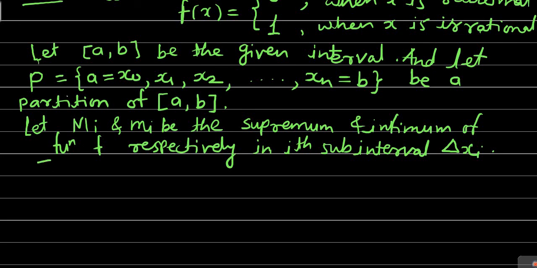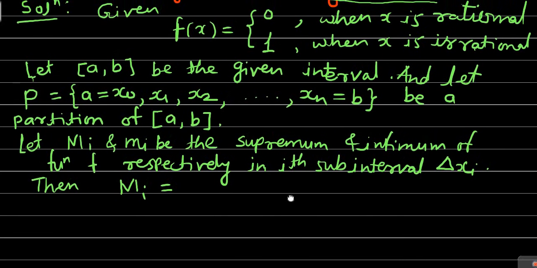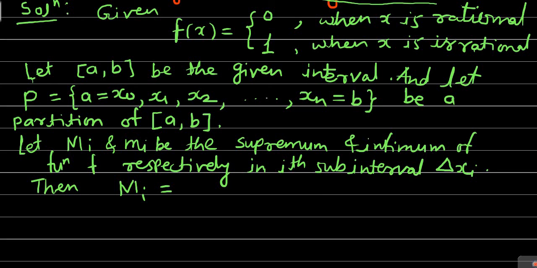Then what will be capital Mi? Capital Mi is the supremum. If you have gone through the definition of the function f, in each subinterval we have some rational numbers and some irrational numbers. As we know, in between any two real numbers there are infinitely many rational numbers and infinitely many irrational numbers.